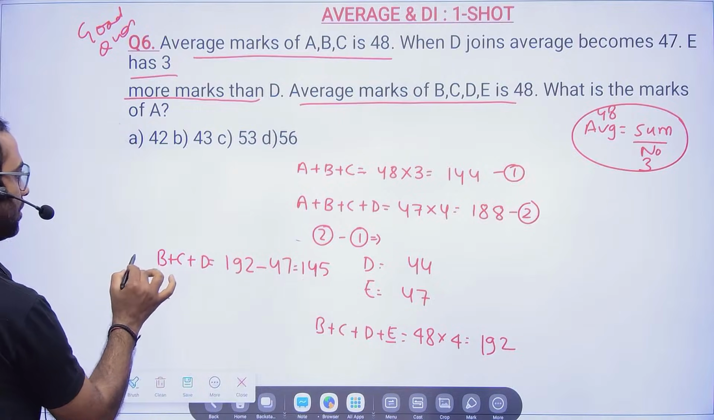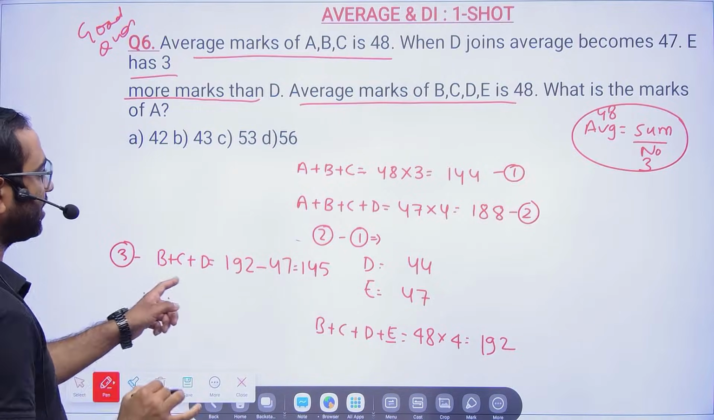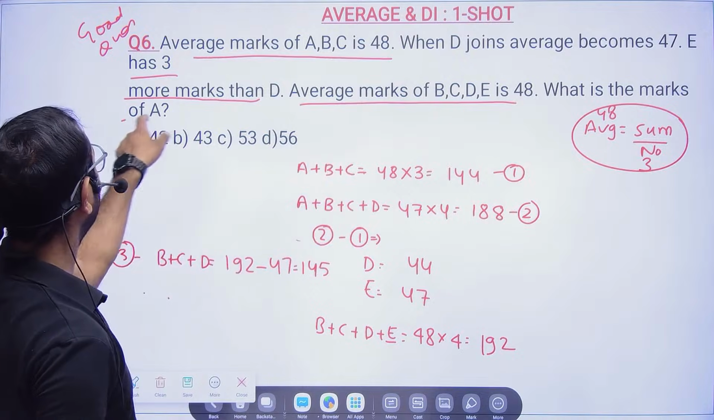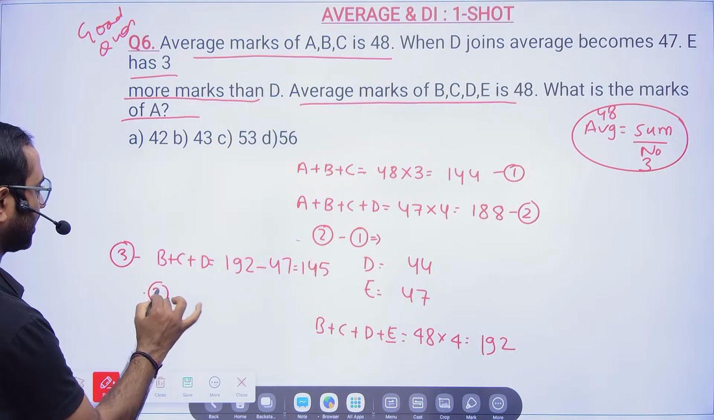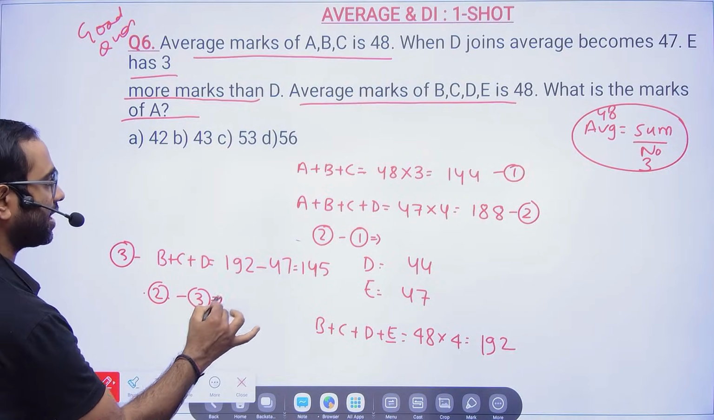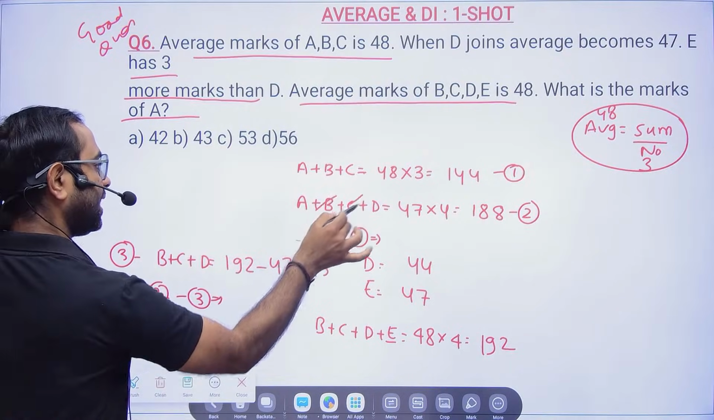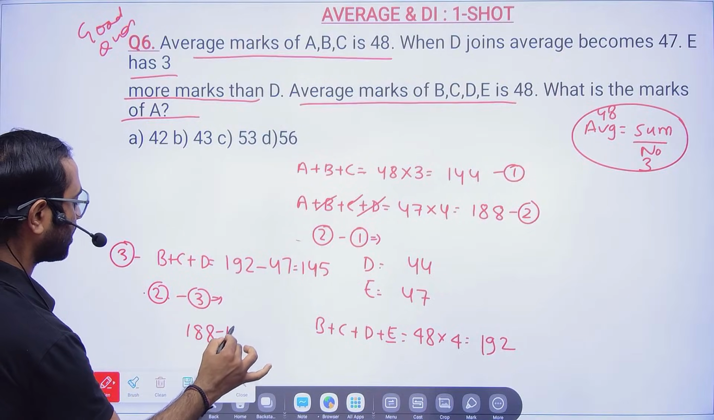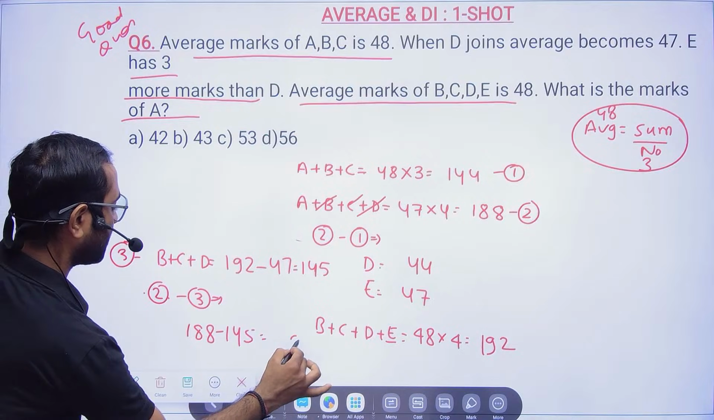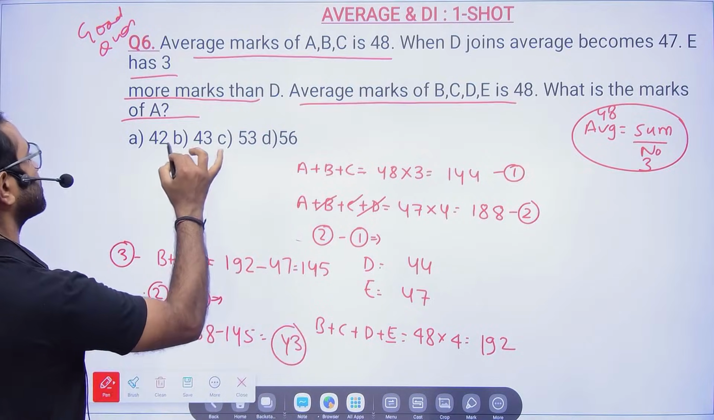So we have now, this is my equation 3. So we have BCD, we have ABCD, we have to find A. So now subtract 2 minus 3. If you subtract 2 minus 3, my dear friends, B, C, D cancelled, A will be there. So 188 minus 145, this is nothing but 43. That's all. Amazing question. Good question.